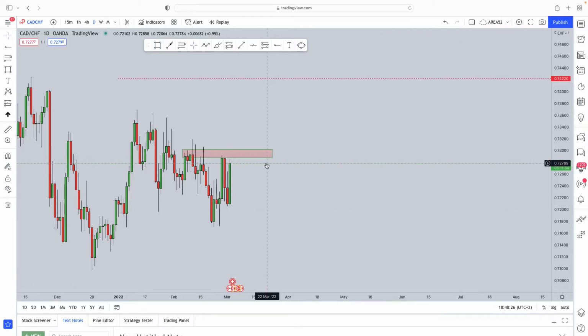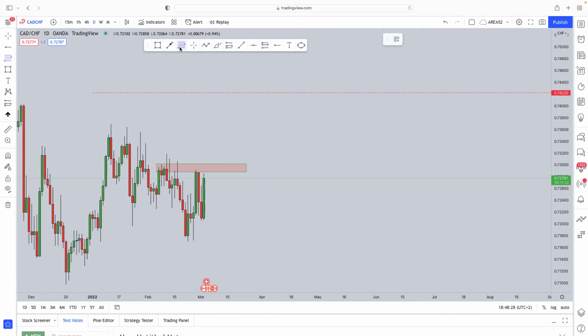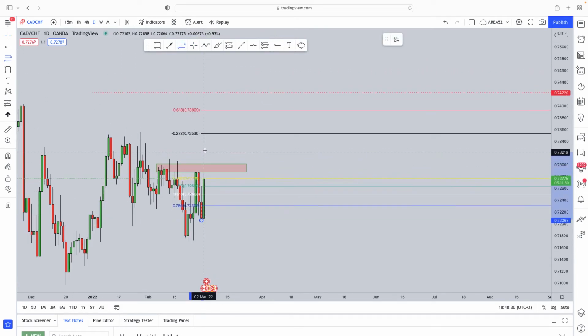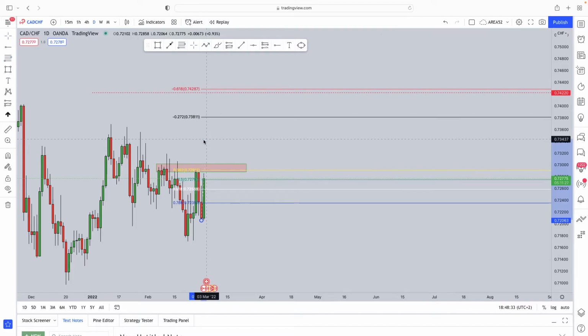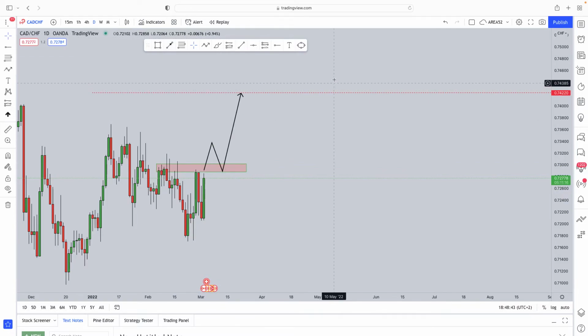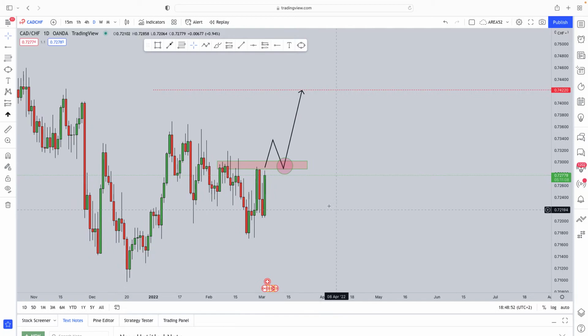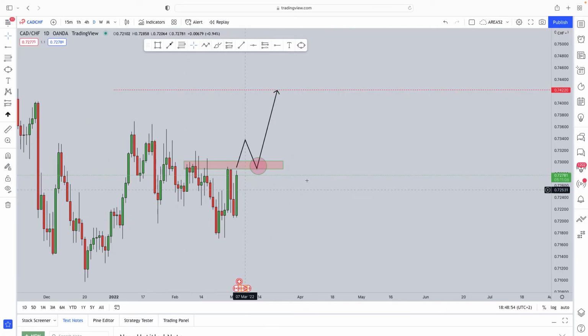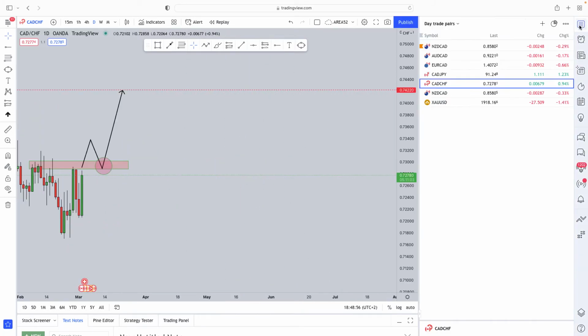So we're going to use the same trick that we just did with the other pair. We're going to take our Fibonacci from the low to the high, and what we want to see is a 0.382 pullback that's lining up perfectly with our previous level of support that has now turned resistance. So the way that we are going to approach the situation moving forward is we're going to wait for the market to break above that level, come back for the retest, and then start looking for buying opportunities for the market to complete this impulse, correction and impulse that we have in the market over here, and also for the market to break that level of resistance that would then turn into support as well.